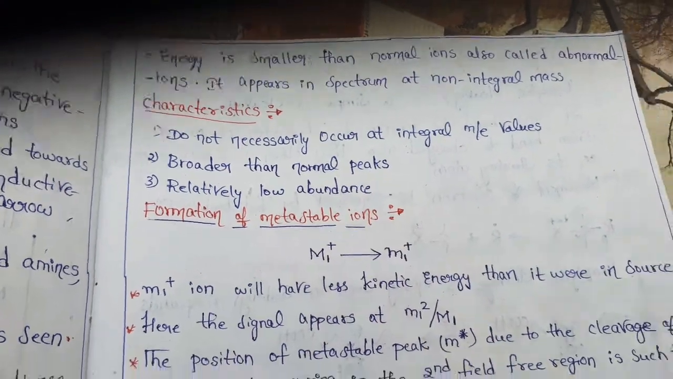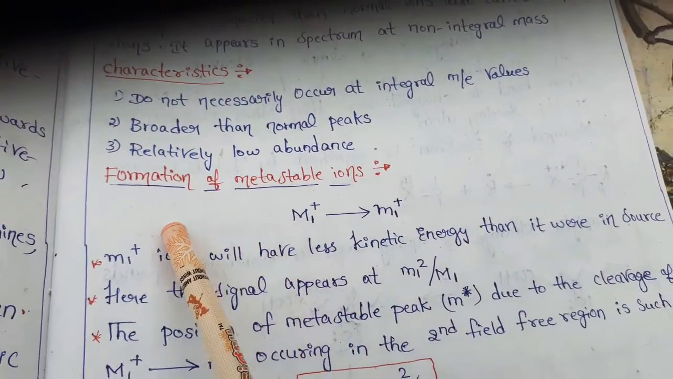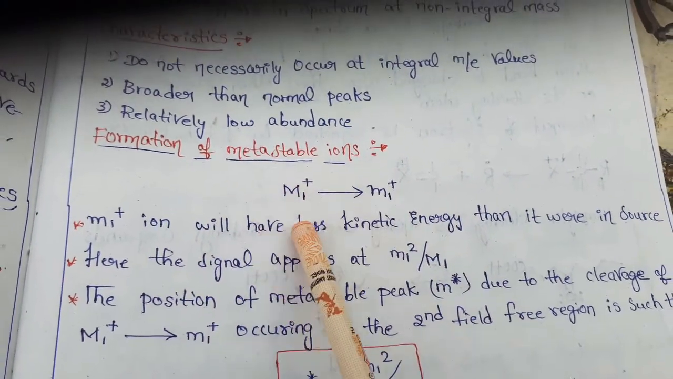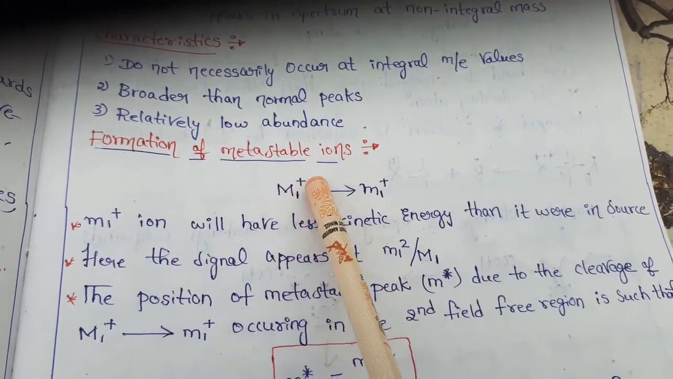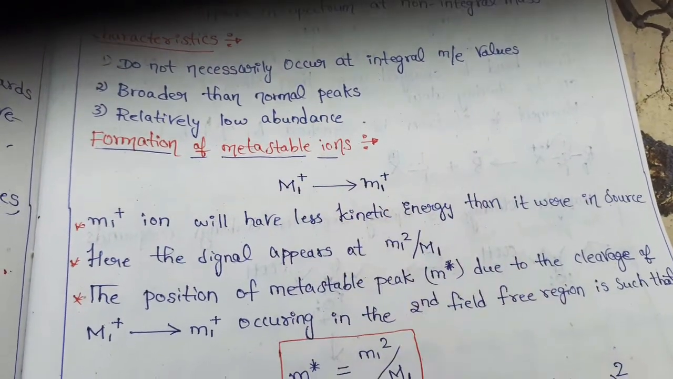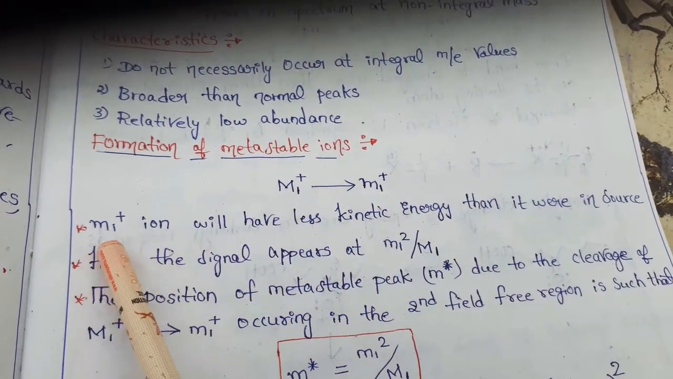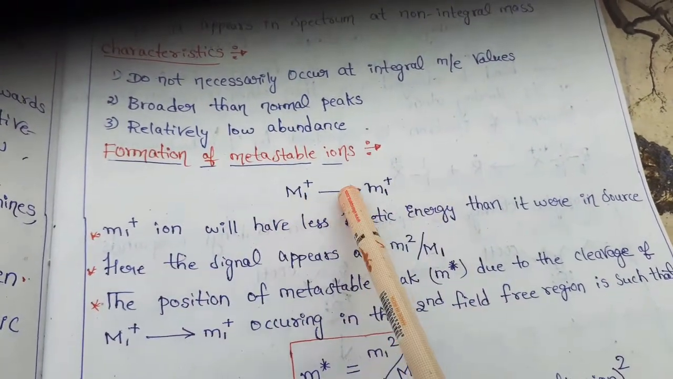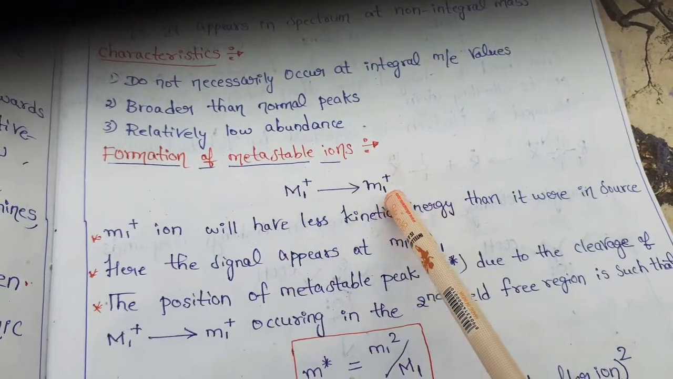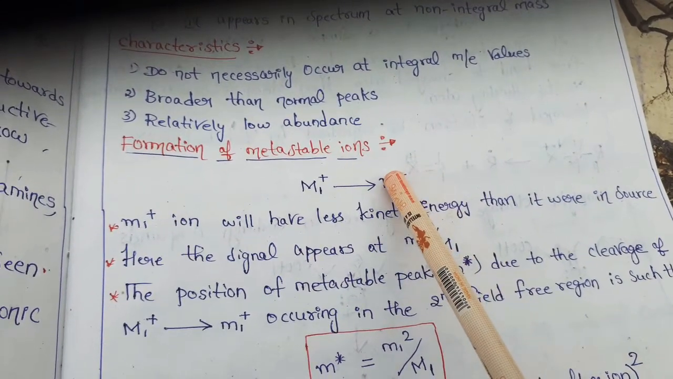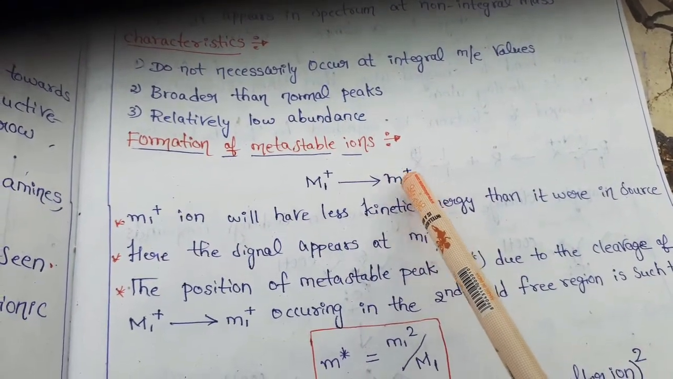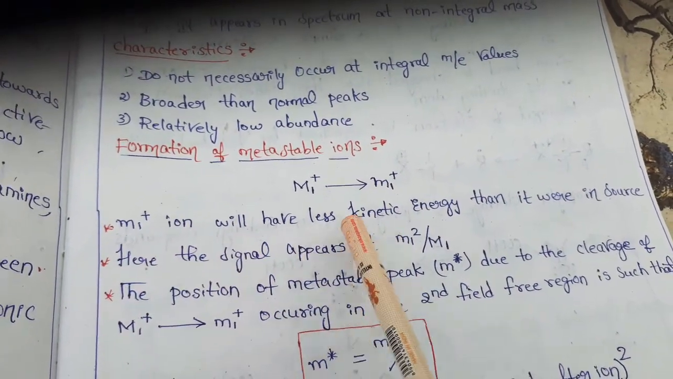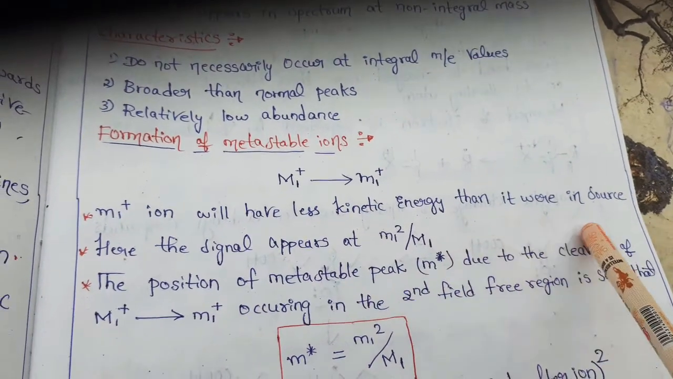Next, let us see the formation of metastable ions. This is a parent ion and this is a daughter ion. This M1 plus parent ion will have less kinetic energy when compared to the normal one. That's why they are called abnormal ions. It has less kinetic energy than it had in the source.